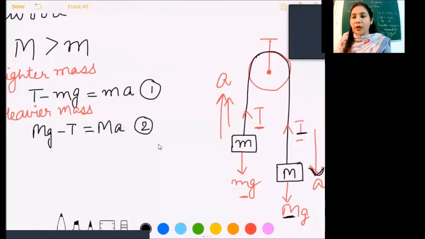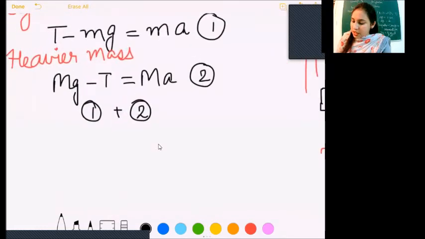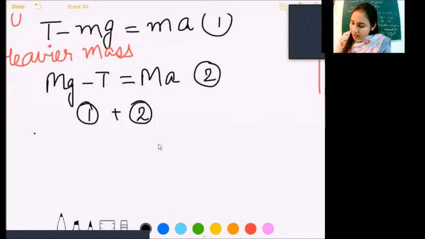Now by solving equation number 1 and 2, we'll be finding tension and acceleration of the system. So let us add equation number 1 and 2 first. Let us add the equation. See what do we get. Add left side to left side and right side to right.